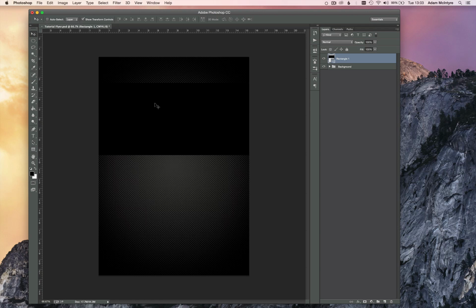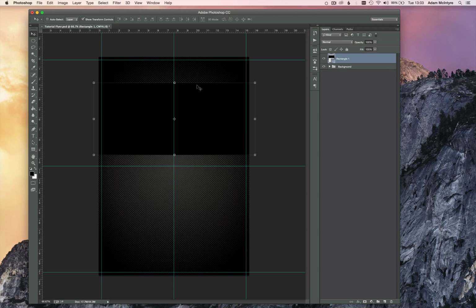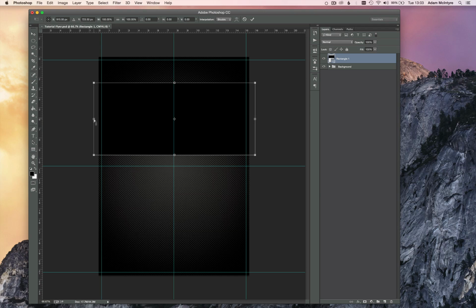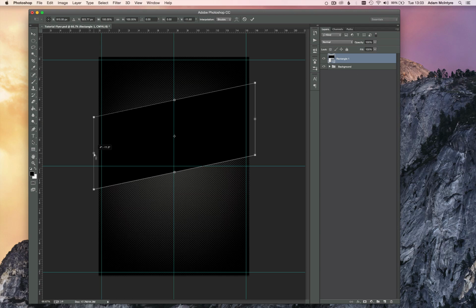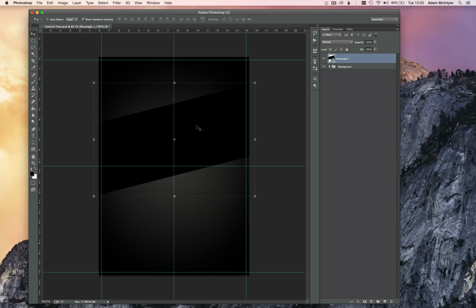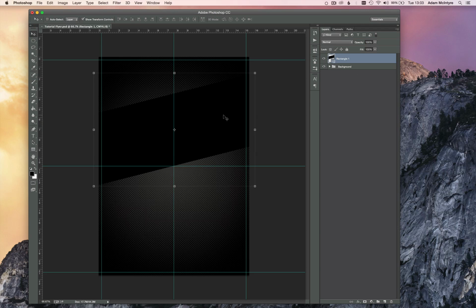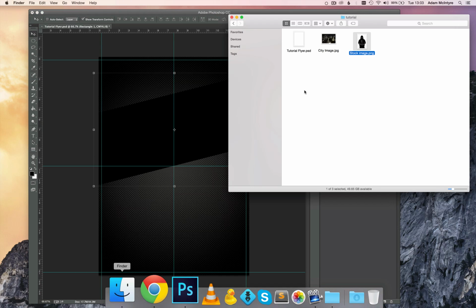Then select the Move tool, V on the keyboard, click the edge, right click, select Skew, just drag this down like that. Move it up so it looks a little bit more like that. Okay, right, now I want to place my city image on top of that.